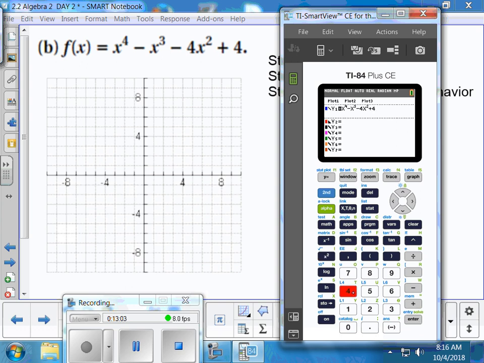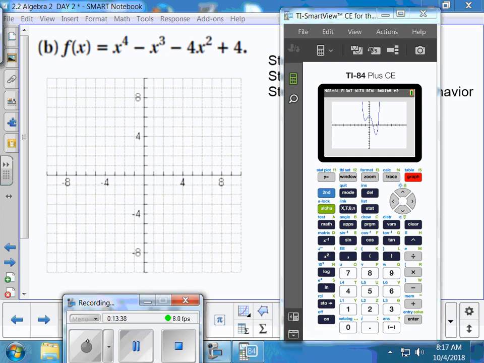Before we hit graph, let's just think about it. What's the degree of this polynomial? Degree 4, which means it's going to open like a parabola, either up or down. What do we think? Opening up, because there's a +1 as its leading coefficient. There might be weird, funky waves happening in the middle. Let's graph and see. There's a couple funky little mountains and valleys in the middle, but overall it starts up and ends up like a parabola.